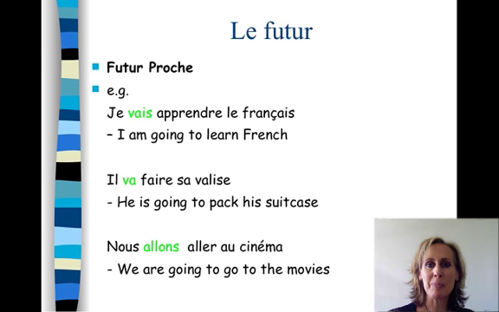Then the next one, and I wanted to show you this because some people, if they see aller, they think, oh, I can't have it twice. You can. Nous allons aller au cinéma. We are going to go to the movies. Nous allons, present tense of aller, plus the infinitive, and the infinitive in this instance is aller. So you can use it with aller as well.